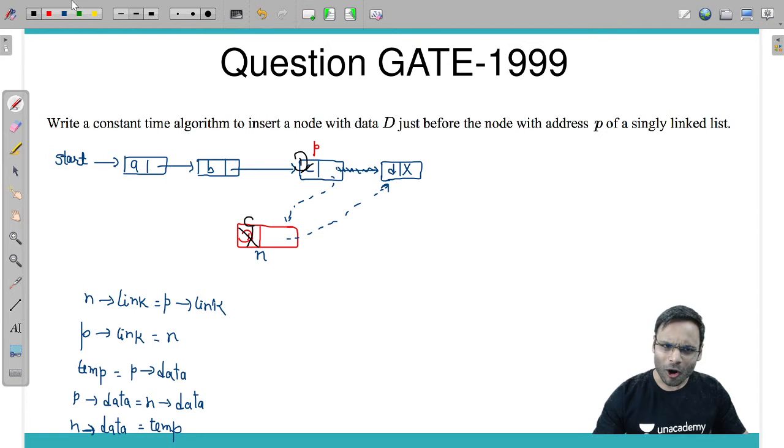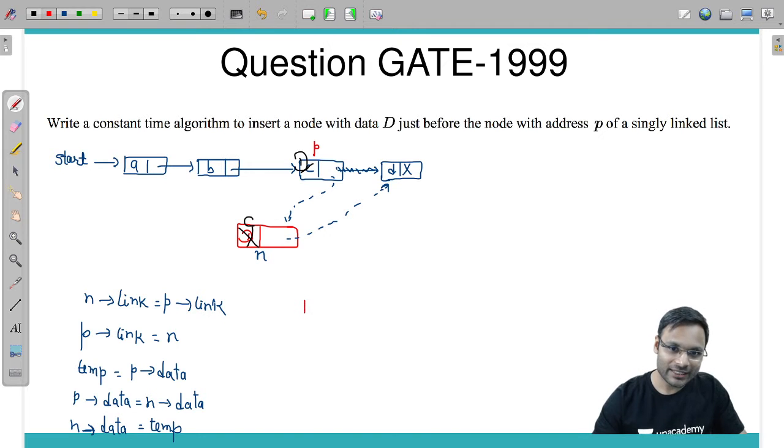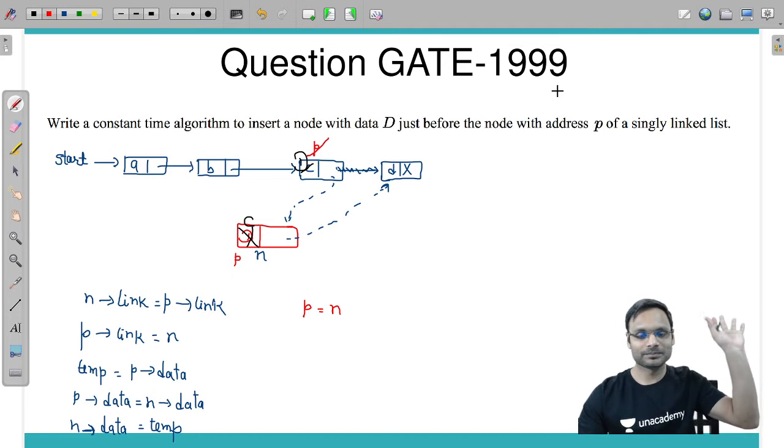Done. If you want this procedure to look legal, at the end you can change pointer P to N, so that P is holding the data item C, and before that I have the new node with data item D.